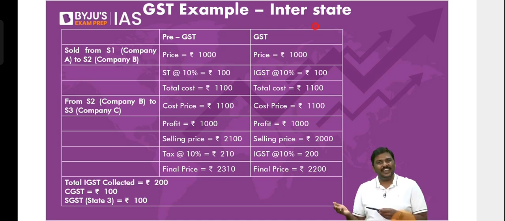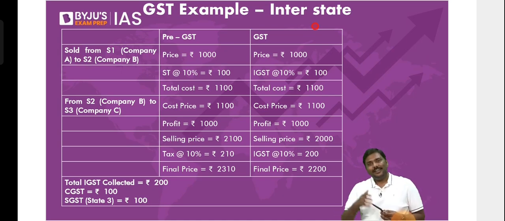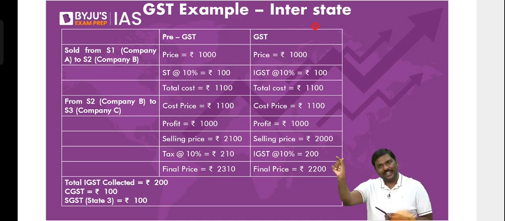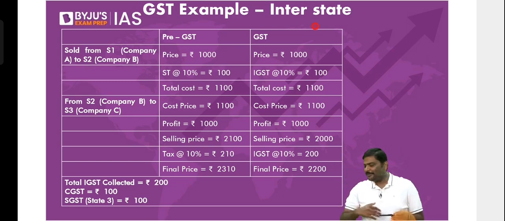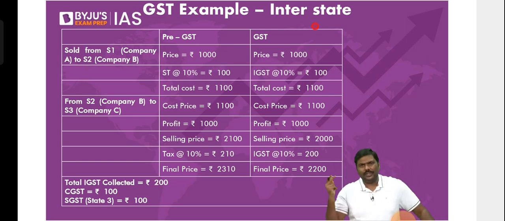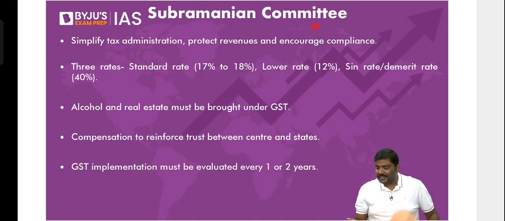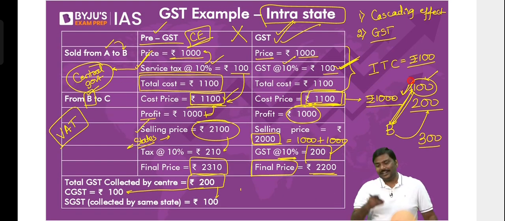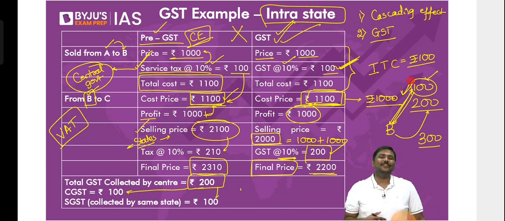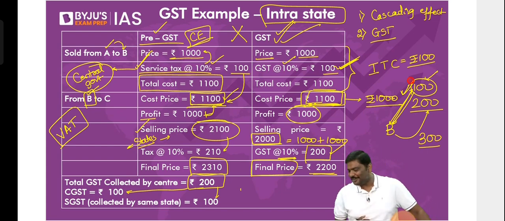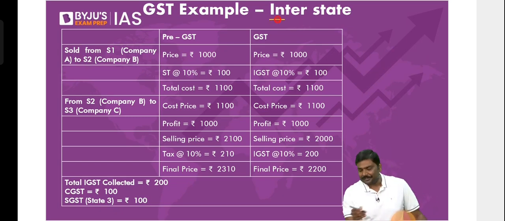Arey Baba, isn't GST 300 rupees? Dinesh, follow this, Baba. In 300 rupees, 100 is the tax that you have paid on the input. That has been given back to you. I've told everything, but I don't know where you keep on looking at or listening. You have paid the tax on the input of 100 rupee. I've told it and I've written it also. That 100 they will give back to you. So if the 100 is given back to you, where the GST is totally 300, it has to be 200 rupees. Okay.